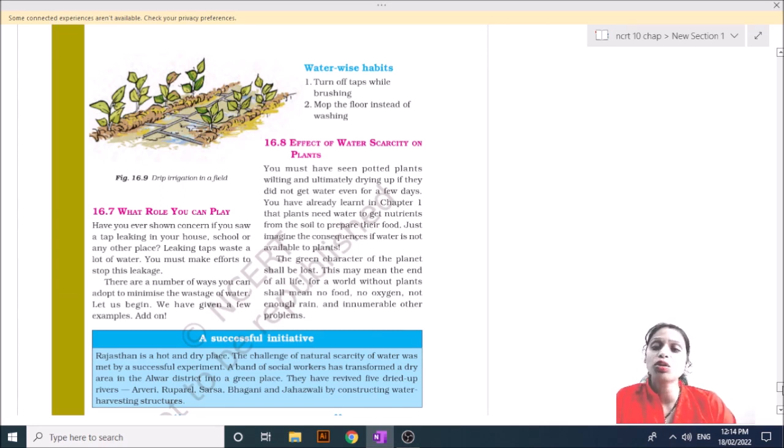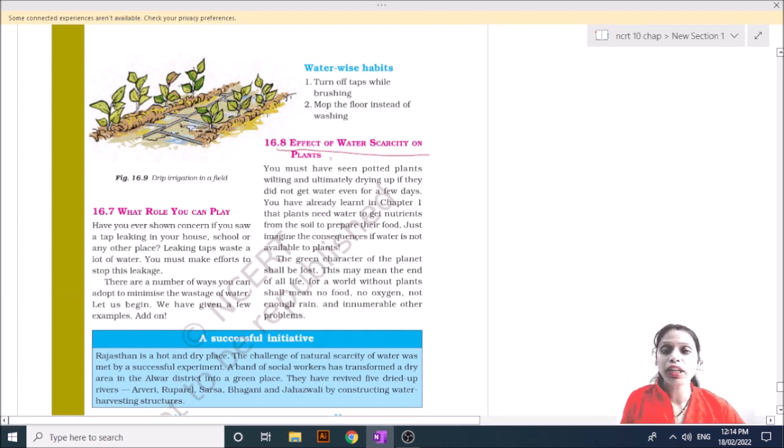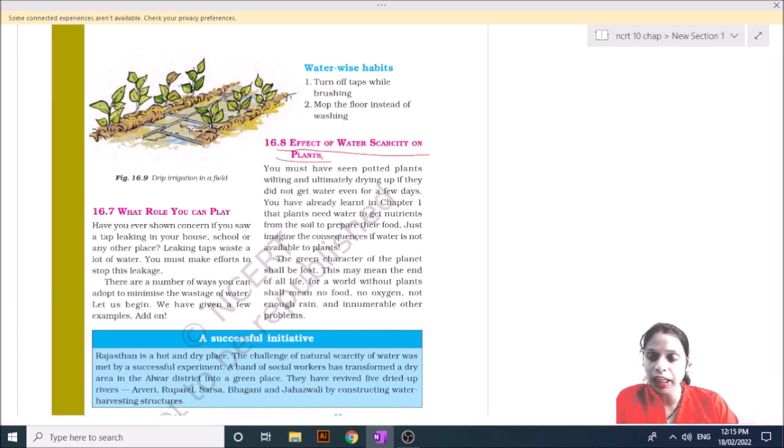And what is the effect of water scarcity on plants? You know that water is very important for plants. You might have experienced that when you leave out watering, the plants become wrinkled and dry. If you do not water daily, they become dry. So water is very important, not only for humans but also for plants.